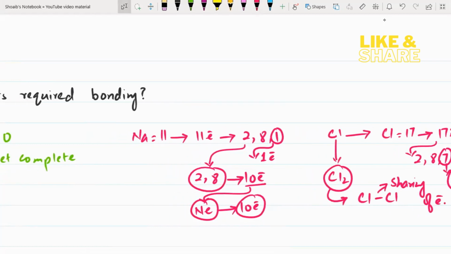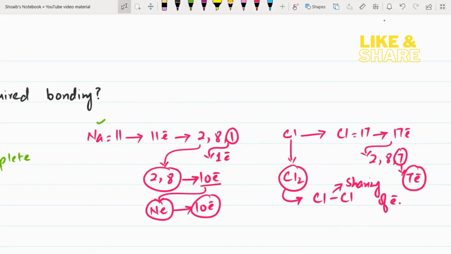So in the first example, sodium goes for the loss of an electron. If 1 electron is lost by sodium, then when sodium is bonded with chlorine, the chlorine can gain the 1 electron and an ionic bond forms, meaning sodium with a positive charge and chlorine with a negative charge. Now for the chlorine molecule, both have the same requirement, which is 1 electron. So the chlorine molecule in nature exists in a diatomic state, not as a single atom.